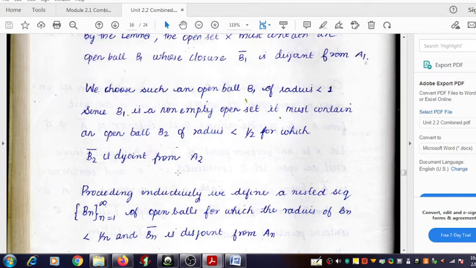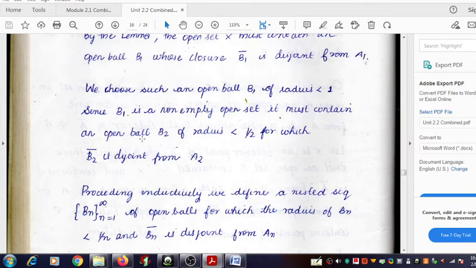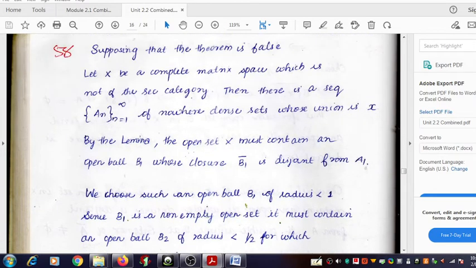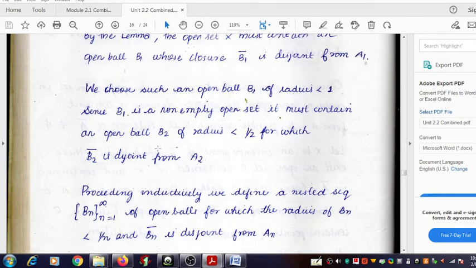We can do it by applying the lemma and by choosing the nth member of the family, that is An. Of course, it is a Novair dense set. So An is a Novair dense set, and in the previous step we have obtained the open ball Bn minus 1.